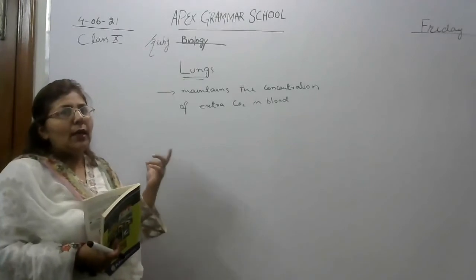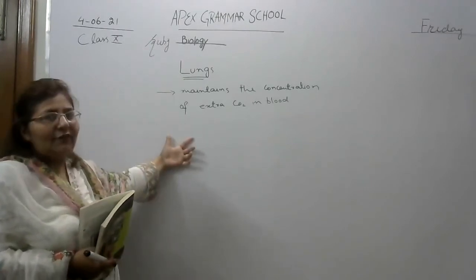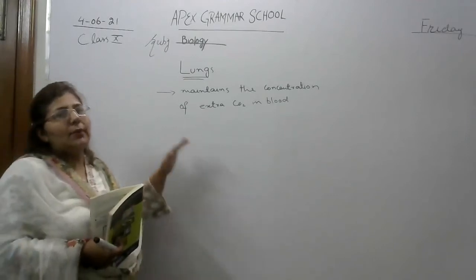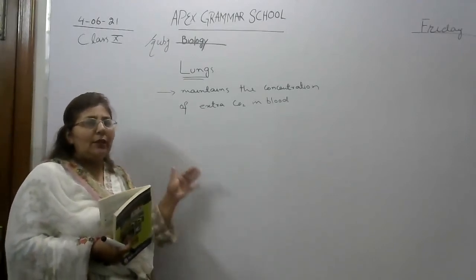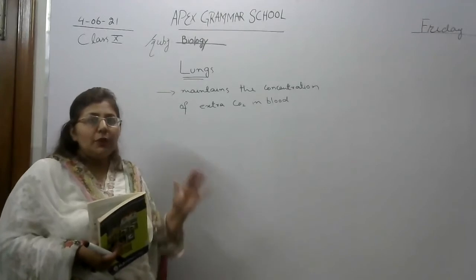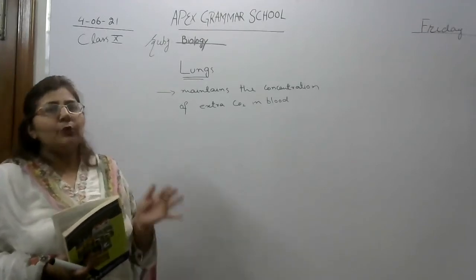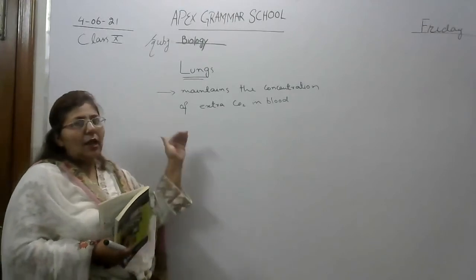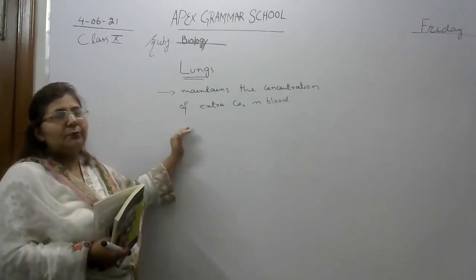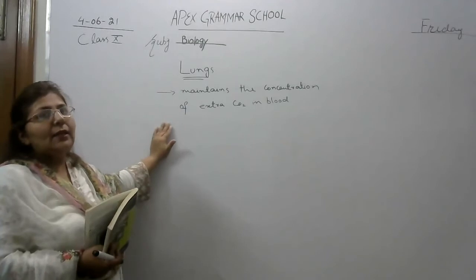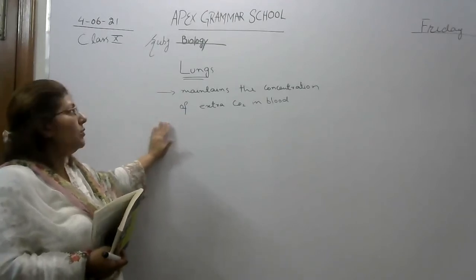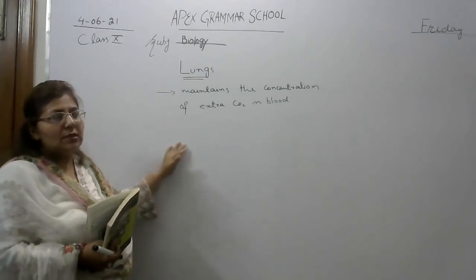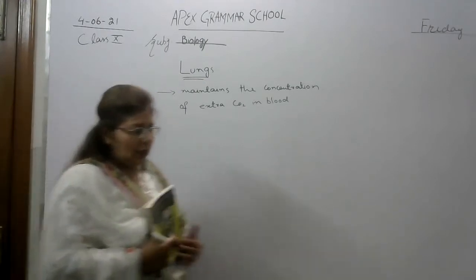That's why lungs play a very important role: they exhale all the carbon dioxide produced by cells through cellular respiration. So lungs help maintain our body balance by exhaling carbon dioxide, and they play a very important role in homeostasis in humans.